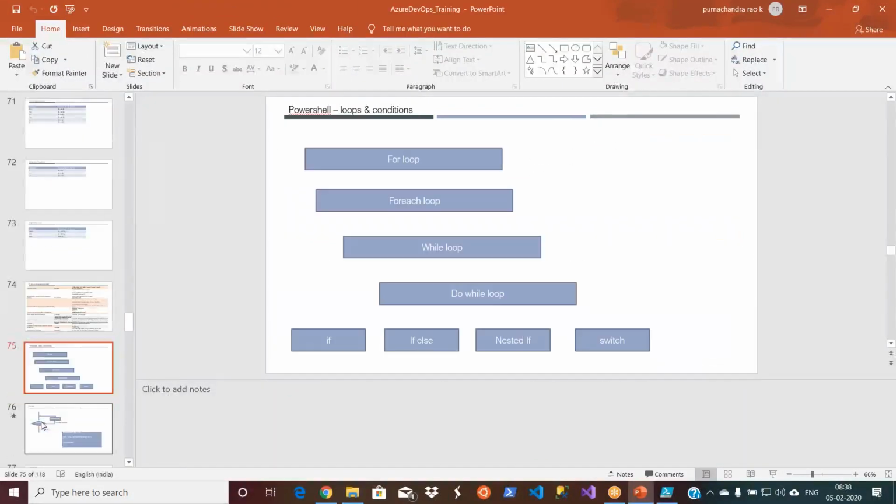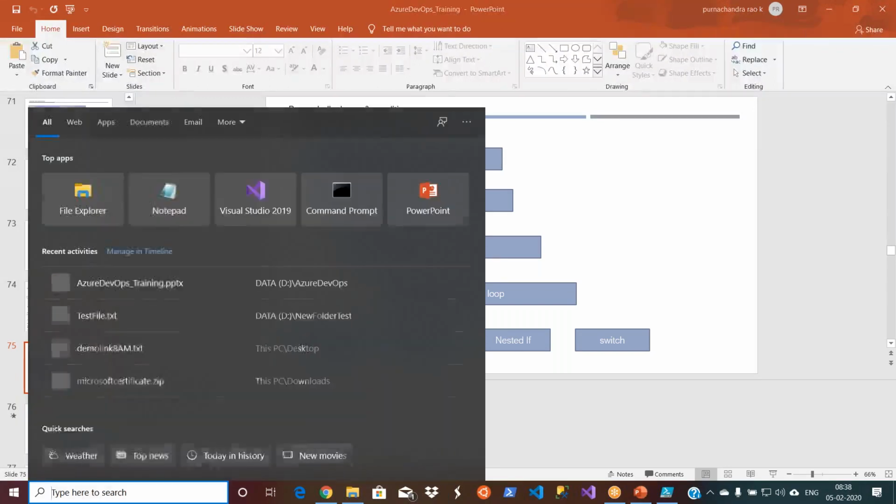So now you know the operators, and you know the variable declaration. You know how to combine different commands, and also you know how to easily learn the commandlets using PowerShell IAC, using that help. Many people, if they want to know about a command, go to PowerShell ROM, right?